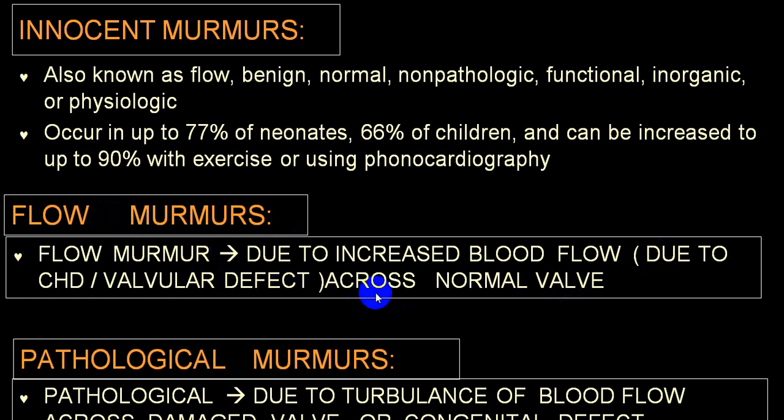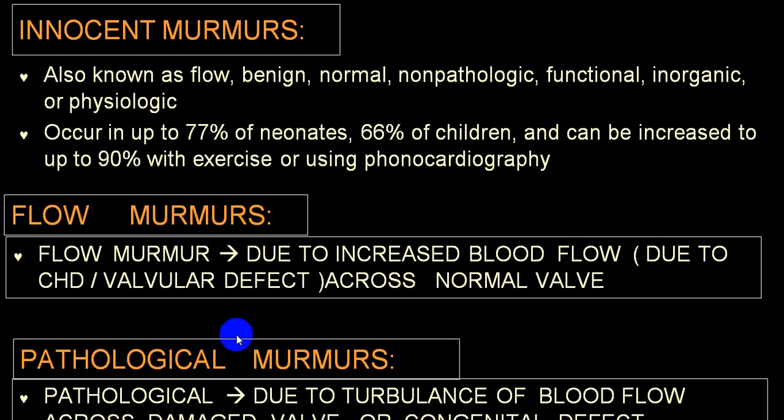An example, say in a case of an atrial septal defect, because of the atrial septal defect there is a large quantity of blood coming from LA into RA, and when this blood from RA goes to RV across the tricuspid valve, it can produce a murmur because there is an increased quantity of blood. So the volume of blood is more in the RA, and the same quantity from RV when it flows into the pulmonary artery across the pulmonary valve can produce a murmur. We commonly use the word flow murmur, but the pulmonary valve is normal, the tricuspid valve is normal. A simple example. So do understand that.